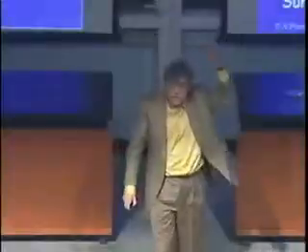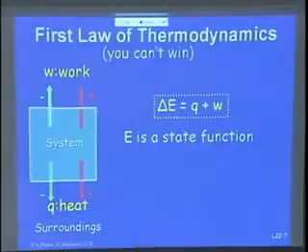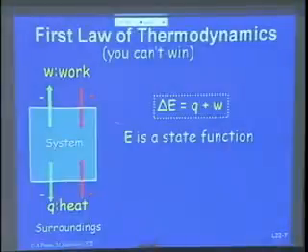If somebody puts work on the system from behind, I'm under pressure. What happens to my temperature? It increases, so my internal energy increases. The work was done on the system, so that is positive. My internal energy increases. You will get the hang of this. I make this very pictorial here, but it's not rocket science, actually.